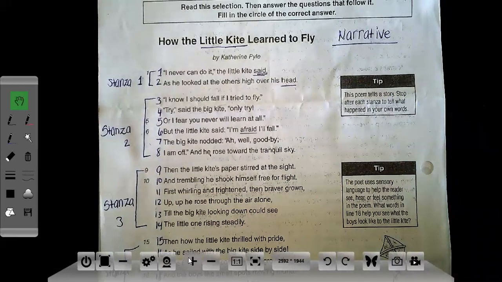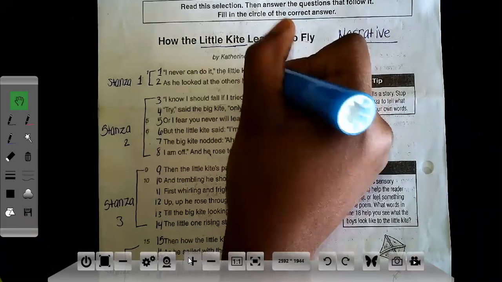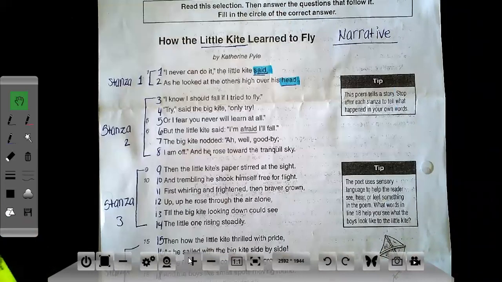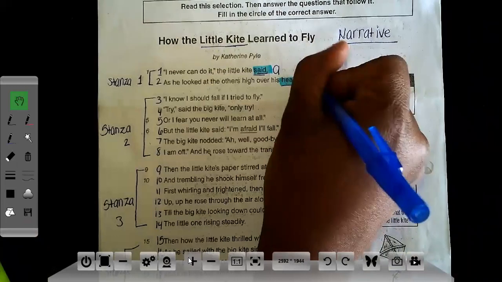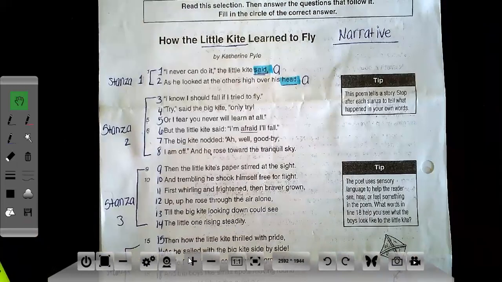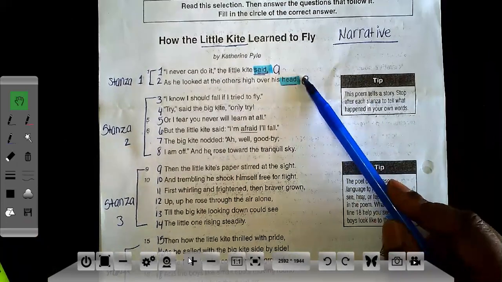Does it rhyme? Yes. So in stanza 1, my rhyme scheme, remember I start with letter A, will be A, because both words rhyme. I only give it a new letter if the first word does not rhyme with the next word, okay?